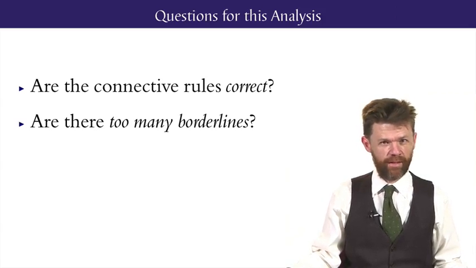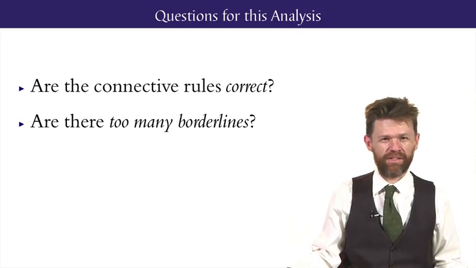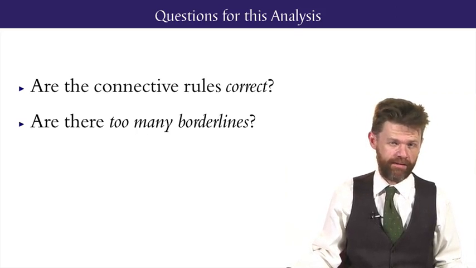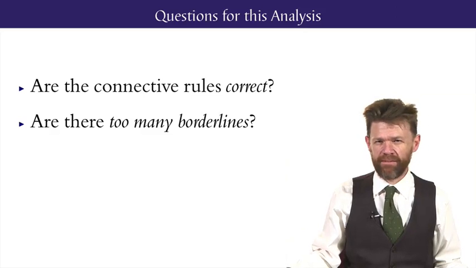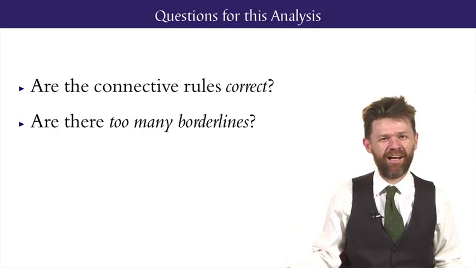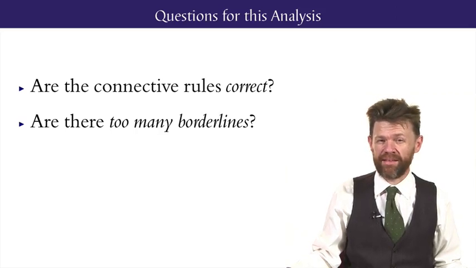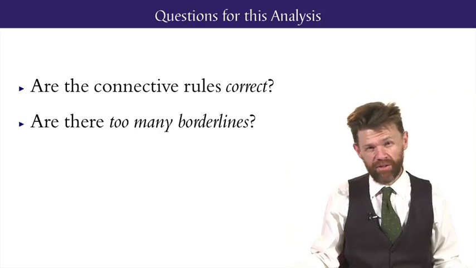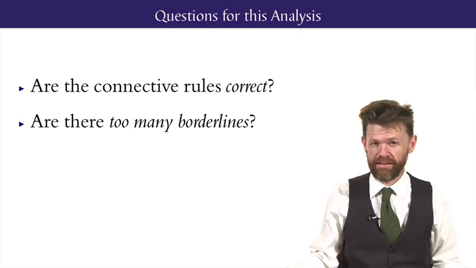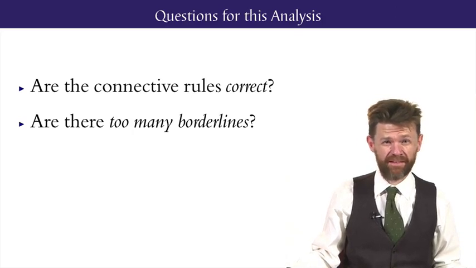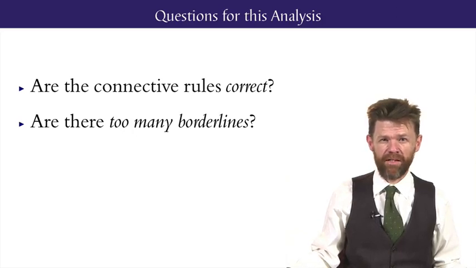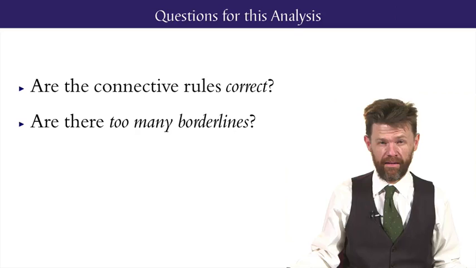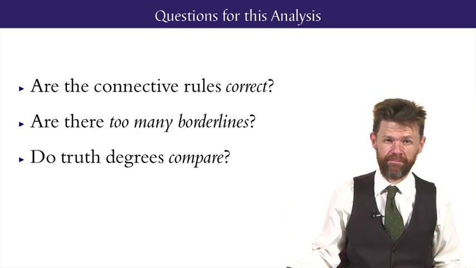This is related to our next question. One advantage in fuzzy logic is the absence of a sharp borderline between the red and the non-red, the young and the not young, etc. But if you look closely, you'll see that we've traded in one borderline for infinitely many. Now, along a strip of 10,000 colours evenly shading from red to yellow, there's a last patch which is red to degree 100%, and there'll be a first patch which is exactly 50% red, and so on. The choices for these patches are arbitrary. They don't seem objective. We've traded in one problematic boundary for many. This doesn't seem like an improvement.